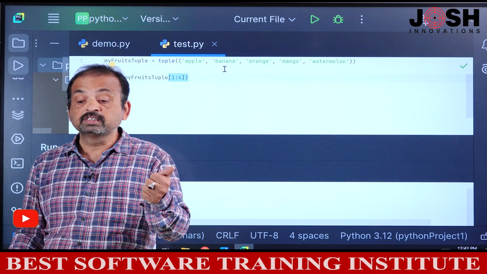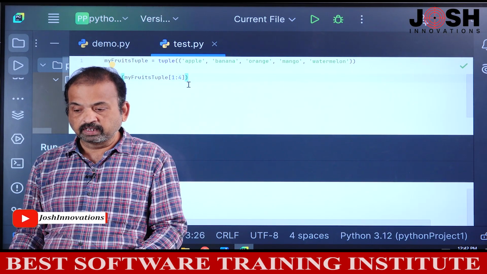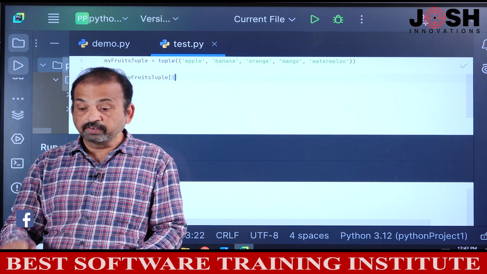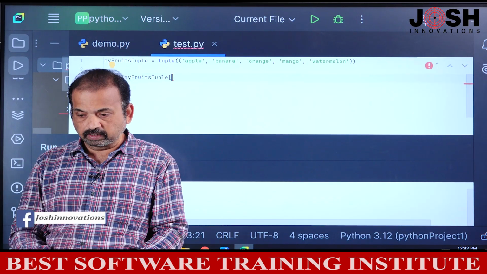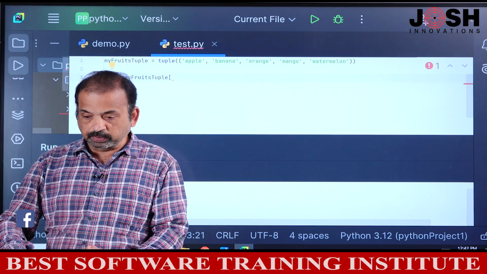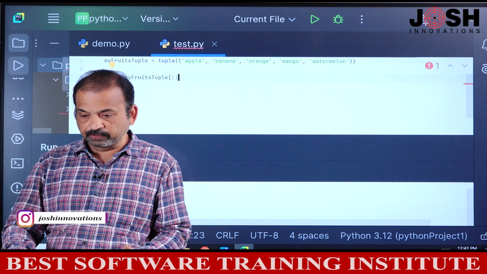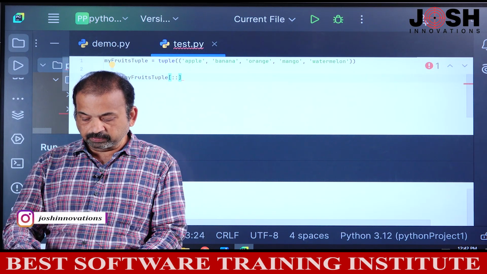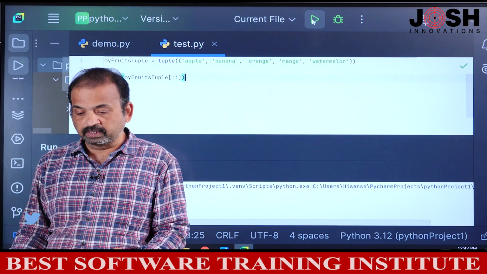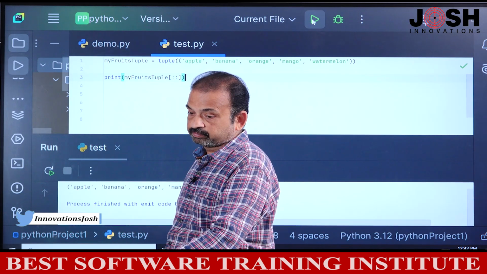Start index, colon, stop index, colon, step. Okay, right. I want to print in reverse. First let me print all the items. If you want to print all the items, there is one more way. No need to specify start index, no need to specify stop index, and when you try to print this, it will print from first item to the last item, that is apple, banana, orange, mango and watermelon.